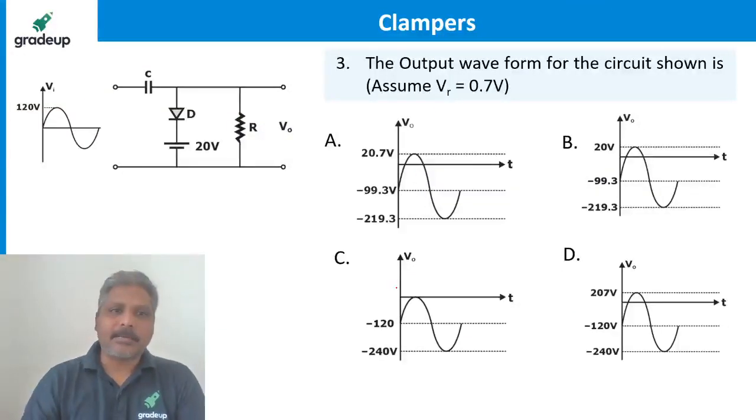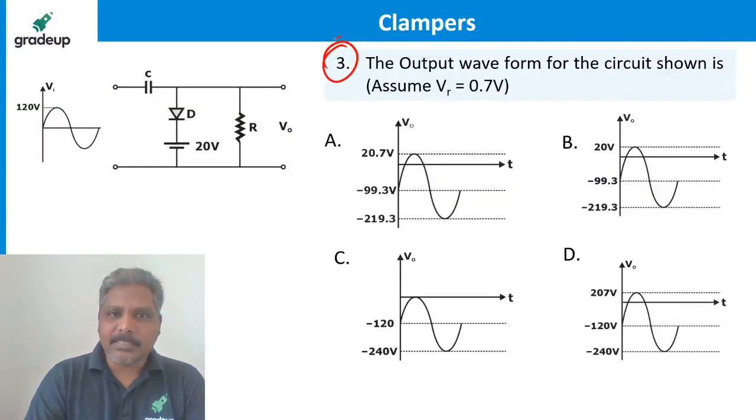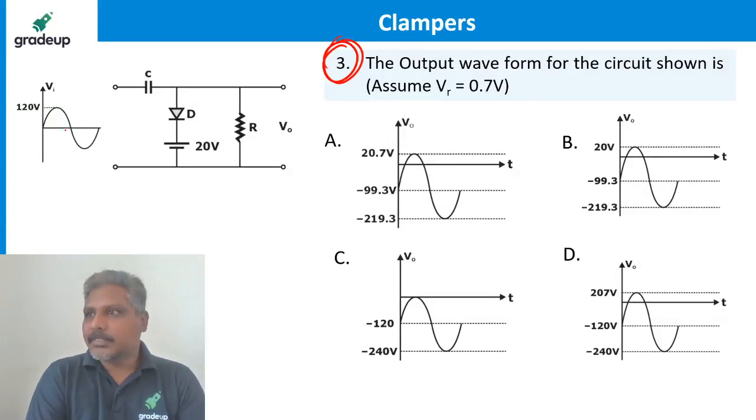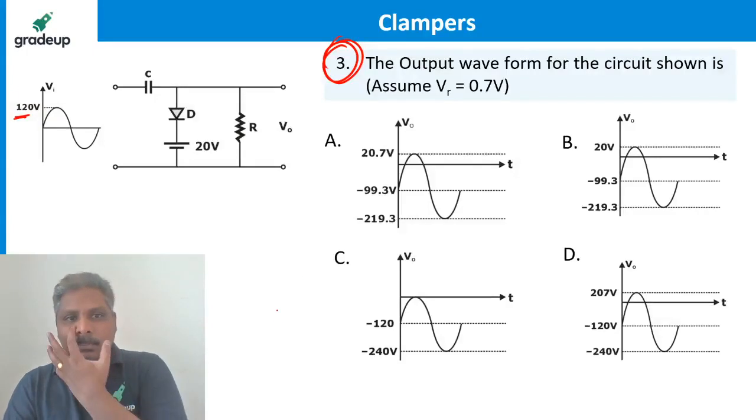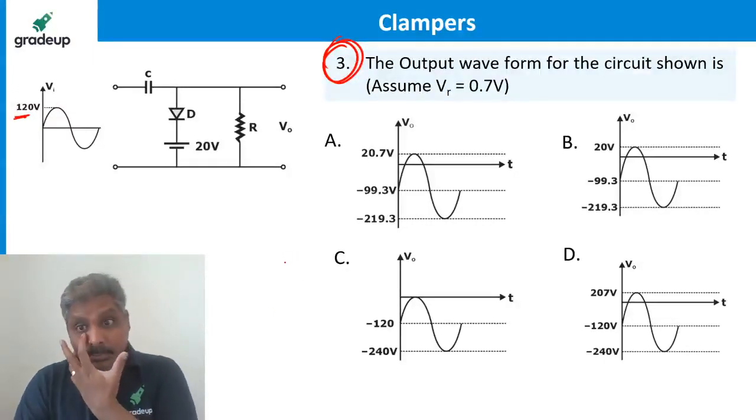Yes. Next question. Come on. This one, question number 3. Make it faster. Is it visible now? Question number 3, 120 sine omega t it is. Come on, guys. Tell me what is the output waveform for this.